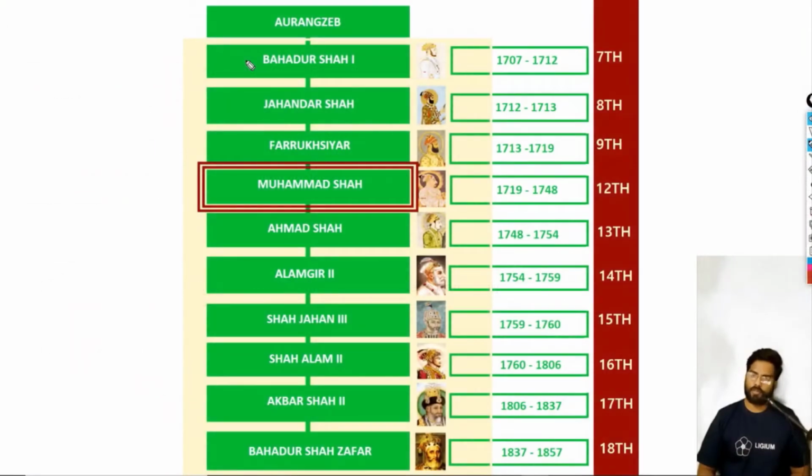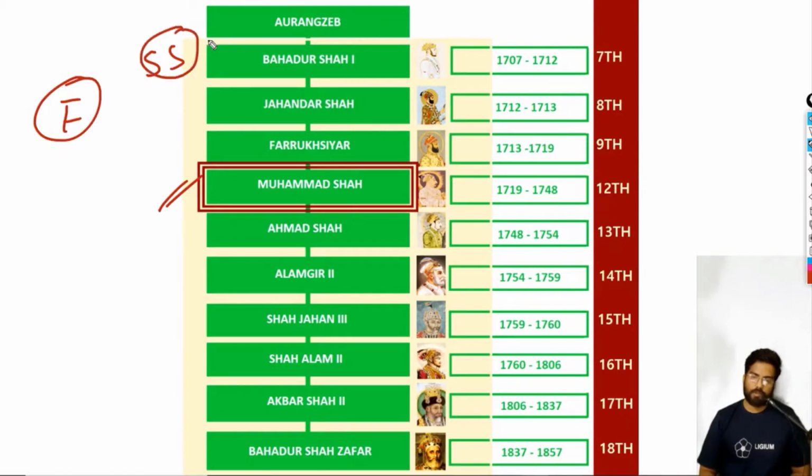Okay, so after Farooq Siyar, we are going to look into Muhammad Shah. As you may remember, Farooq Siyar was executed by Sayyid brothers. And the reason why Farooq Siyar fell is because he was trying to throw away the Sayyid brothers, because Sayyid brothers were literally the kingmakers. And the Sayyid brothers took the help of Balaji Vishwanath, the Peshwa of the Maratha Empire, and they got rid of Farooq Siyar. So let me show you with an example with a diagram. So this is Farooq Siyar, and these are Sayyid brothers.